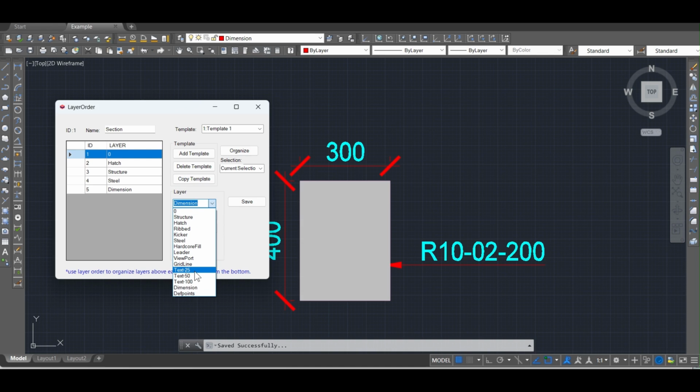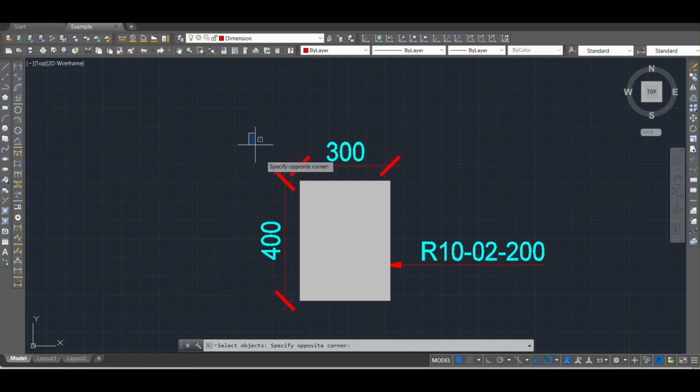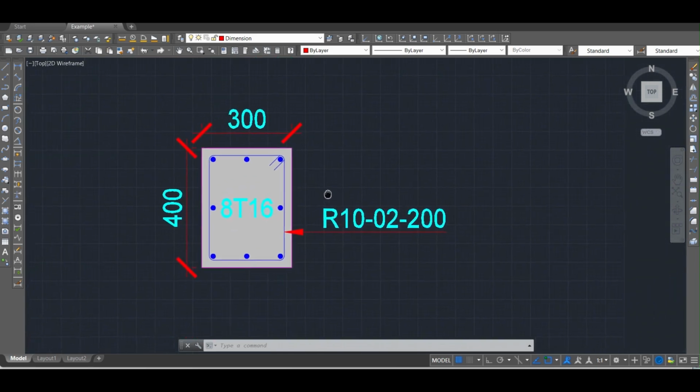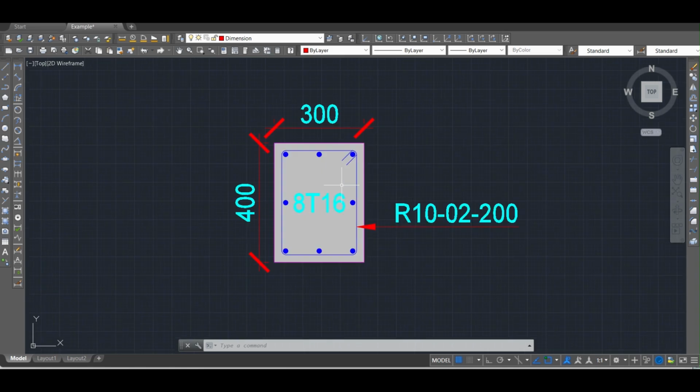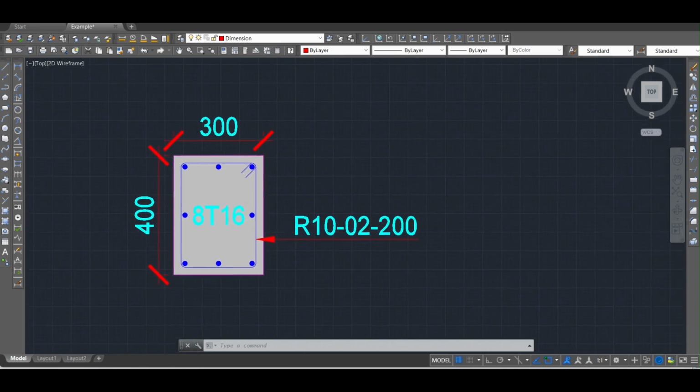Ensure to organize your layers in the order starting from the bottom layer first. After adding layers to your template, you can save it by clicking the Save button. Now let's organize the layers of the section detail by clicking the Organize button. Select the objects in the layers to be organized, and press Enter. As you can see, the drawing order of the layers has been organized.